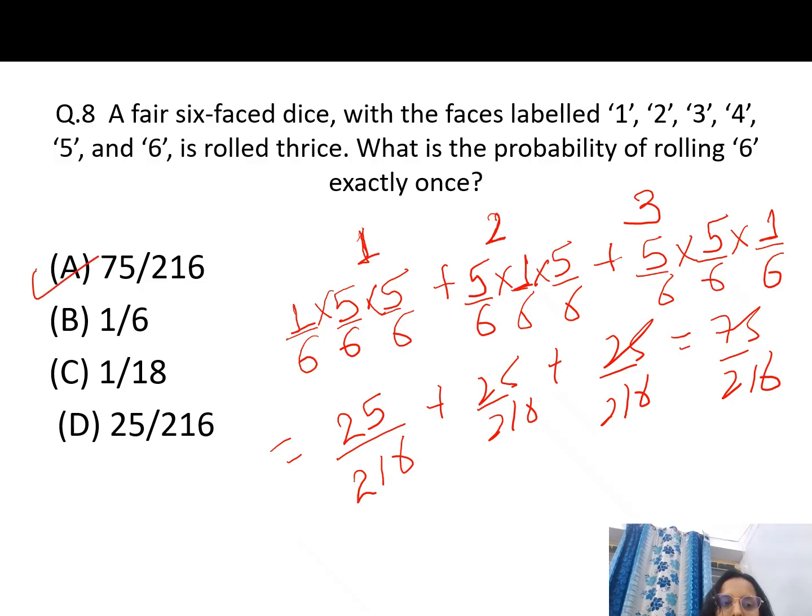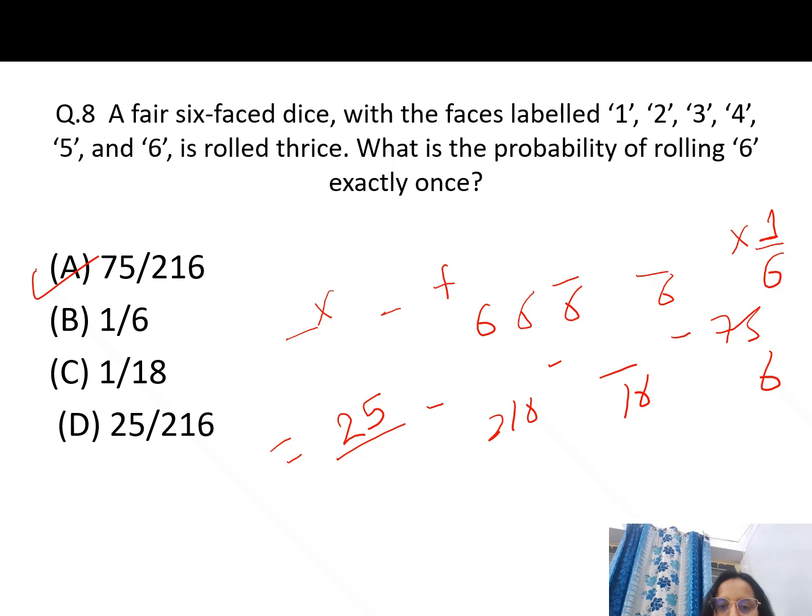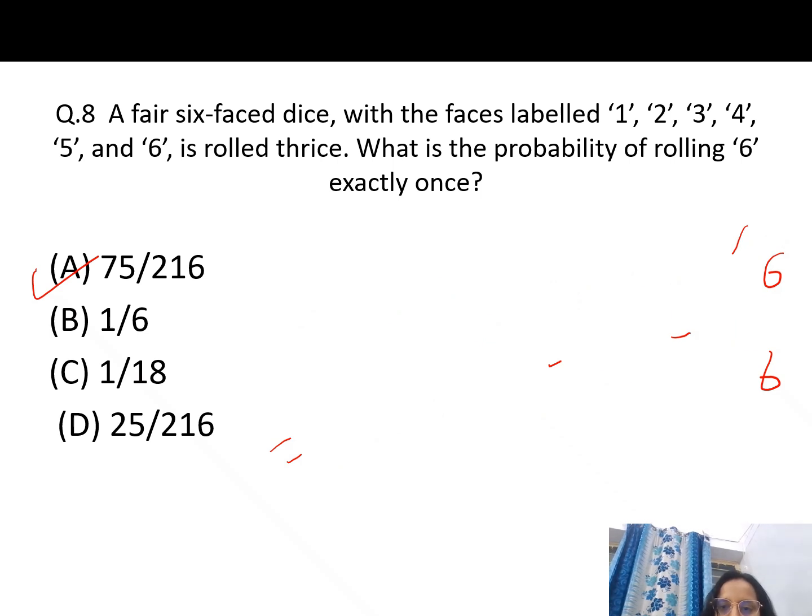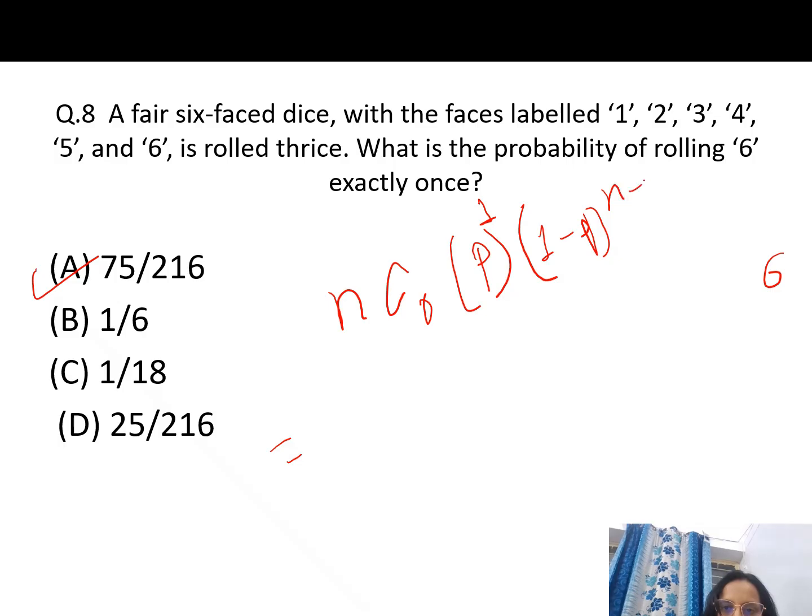Or you can do it directly by formula also. This is a binomial distribution. What is the formula of the binomial distribution? It is nCr p to the power r, and then (1 minus p) to the power n minus r. Now see what is here.